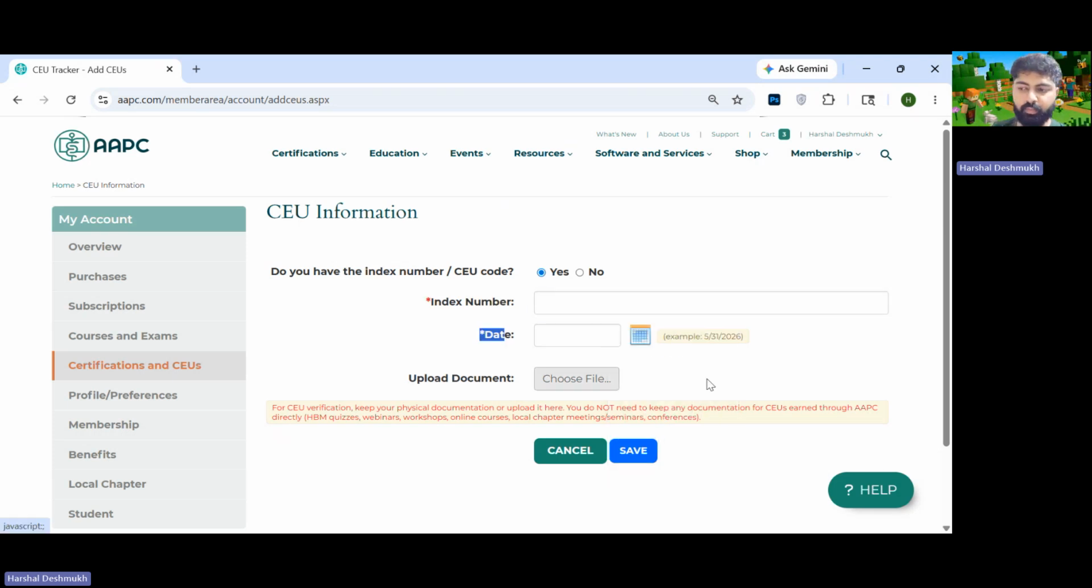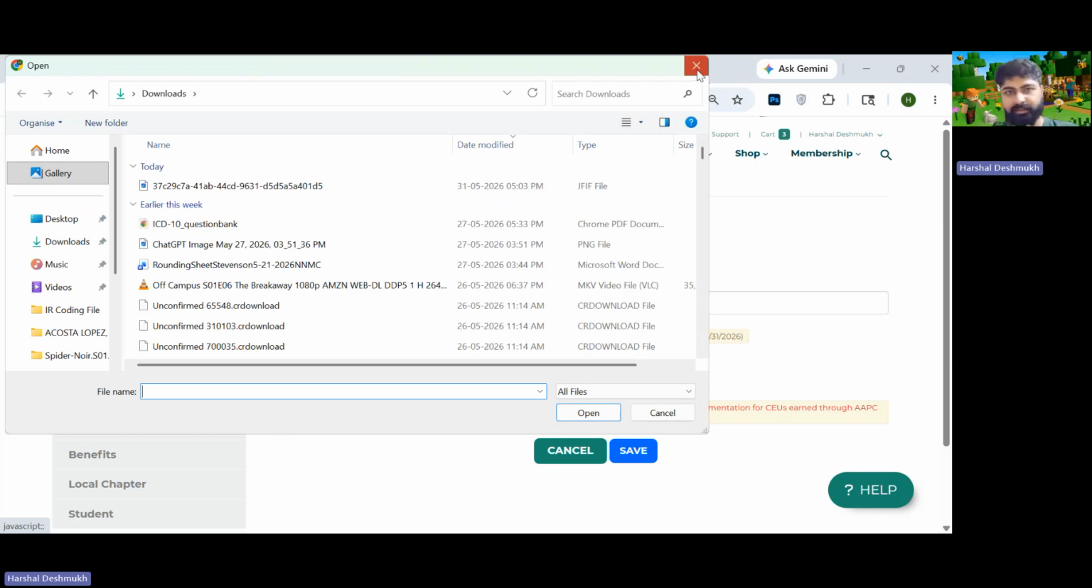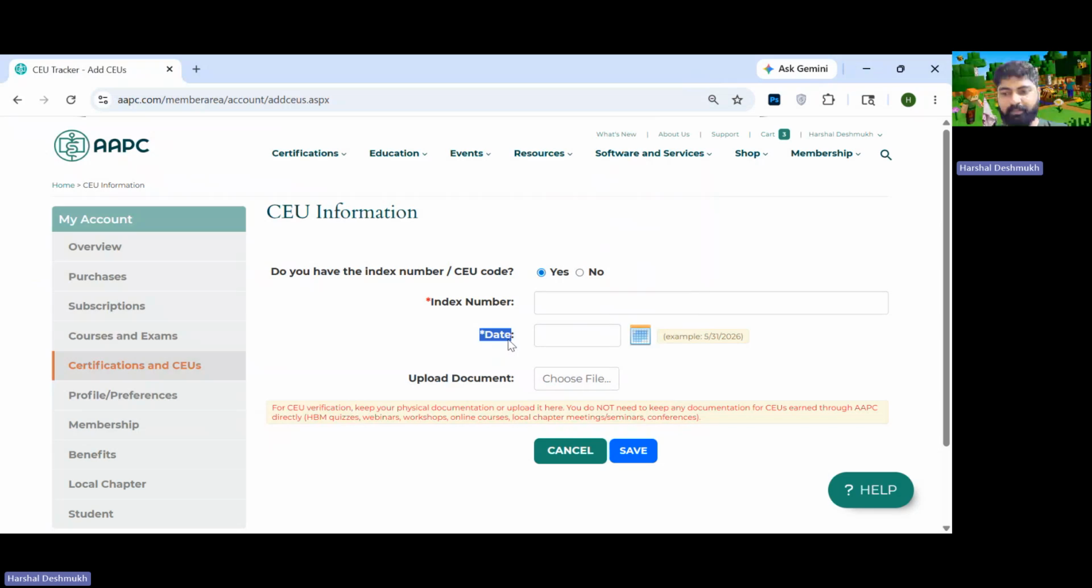For the date, if you're someone from India, you'll have to put in a previous date. I hope you know why that is the case. And if possible, why not upload the certification as well? You will have this record, and even AAPC will have this record of your CEU and index number. Just choose your file and upload your certification, although only the index number and date are mandatory. Once you have put in all those details, click on Save, and within minutes the CEU will be automatically added to your account.